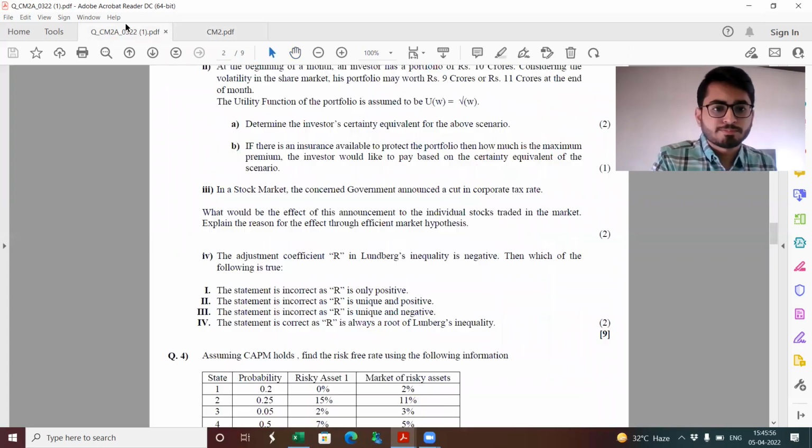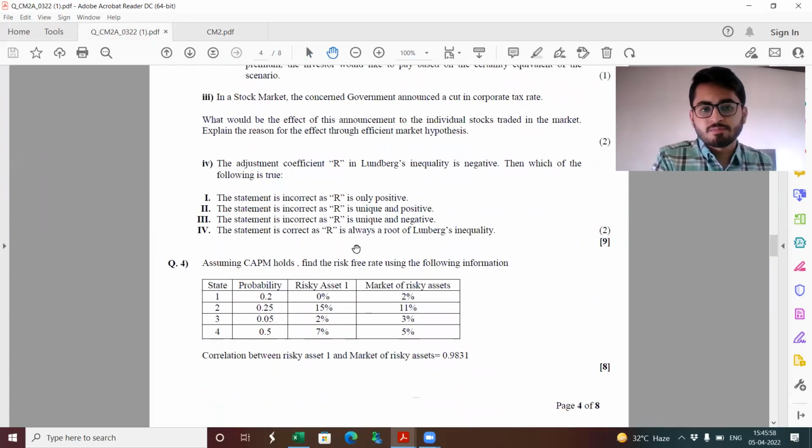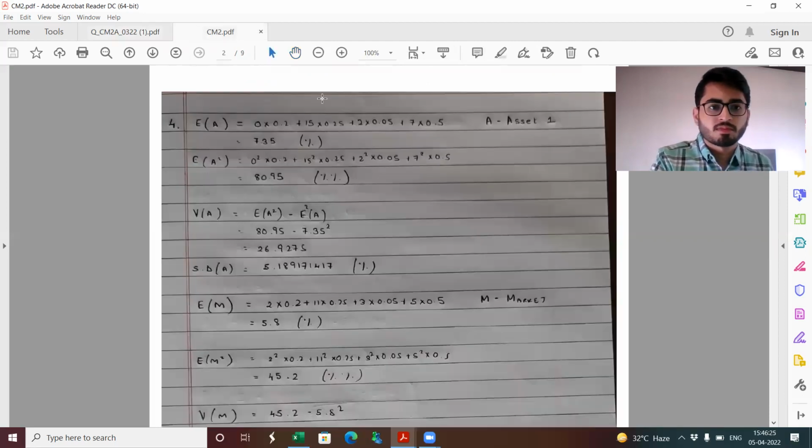Next, question 4. Assuming CAPM holds, find the risk-free rate using the following information. I have the different states. I have one risky asset. I have a market of risky assets, and I also have the correlation between the risky asset and the market. So what I will do is try to find the expected returns of asset 1 as well as my market of risky assets. I will try to find the individual standard deviations of the same, and then using, let's say, the security market line, I would be calculating the risk-free rate of return.